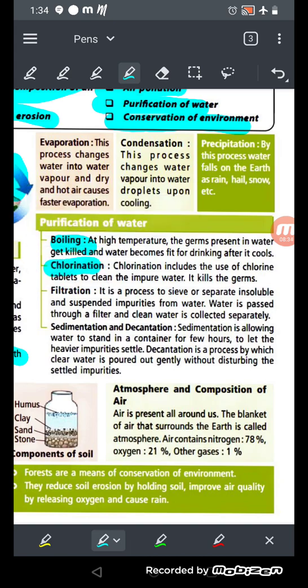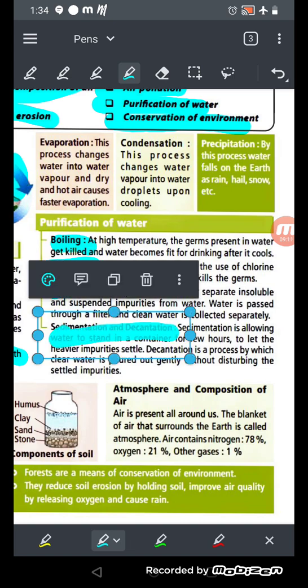Second is chlorination. So we can put chlorine tablets to clean the impure water. Okay, and it kills the germs as well. Especially in the swimming pool and all, they put the chlorine in the swimming pool to kill the germs and all. Now filtration, it is a process to sieve or separate insoluble suspended impurities from water. Okay, sieve मतलब छानना, हम इसको छान सकते हैं. Okay, so in this process water is passed through a filter and clean water is collected separately, and now that is fit for drinking. After that, not only fit for drinking, we should boil that water, the filtered water.